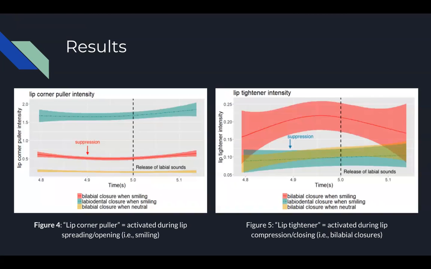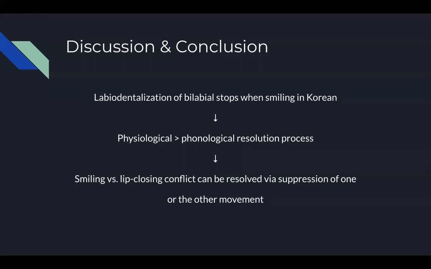Looking now to Figure 5, the lip tightener demonstrates the greatest intensity when producing a bilabial closure in the smiled condition, as seen on the red line, while exhibiting less intensity when producing a labiodentalized closure in the same condition, as seen in the green line. Between these facial action units, bilabial closures demonstrate lip spreading suppression, whereas smiling produces lip compression suppression.